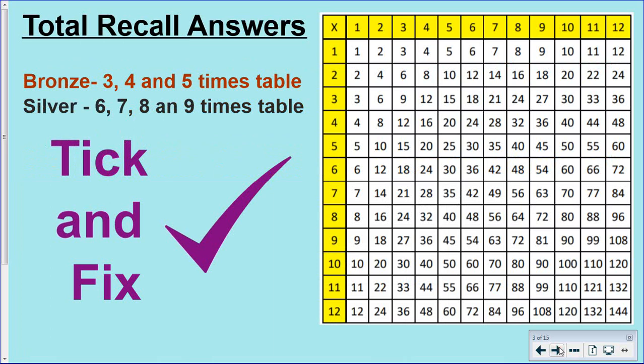Right, let's go through the answers. So I'd like you to tick and fix here. So if you've done bronze or silver, I want you to look at this multiplication chart and tick if you got your answers correct. Now you can log on to your Teams account, go into files and download this multiplication square if you need it today. But actually all of the questions in bronze are based on the 3, 4 and 5 times table. All of the silver ones are based on the 7, 8 and 9 times table as well. So now you've written them down, you will be able to answer those questions.